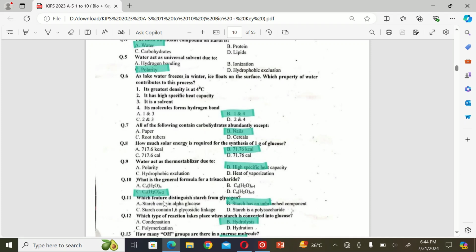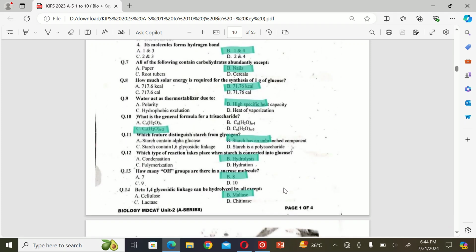The next MCQ is: which feature distinguishes starch from glycogen? A. Starch contains alpha glucose. B. Starch has an unbranched component. C. Starch contains 1,6 glycosidic linkage, and D. Starch is a polysaccharide. So the correct option is B.